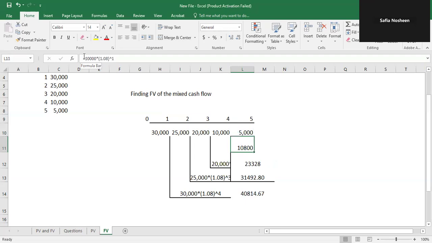This is the fourth year value. This is the third year value. This is the second year value. And this is the first year value.